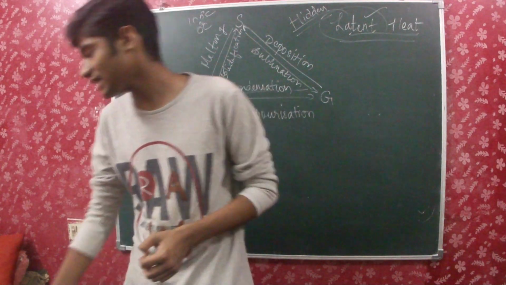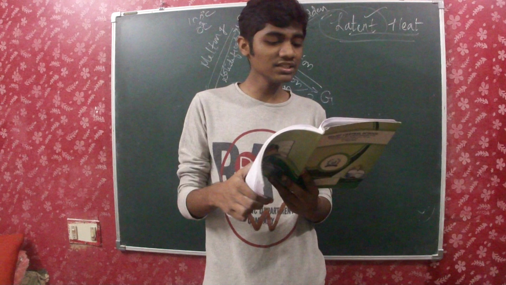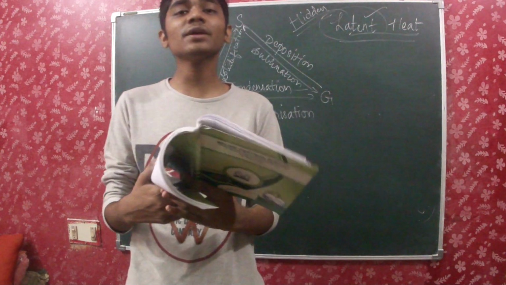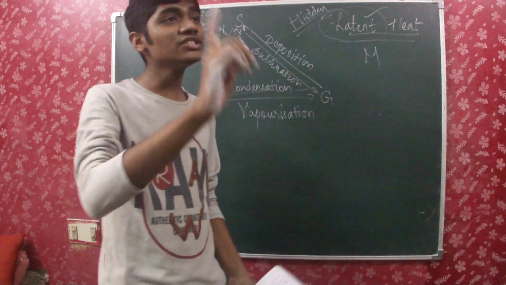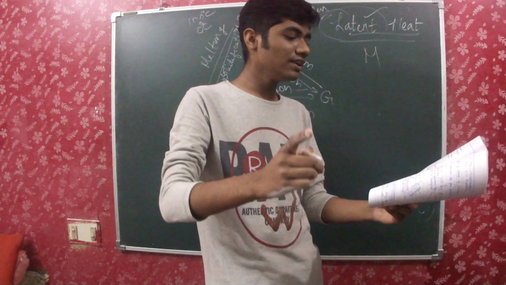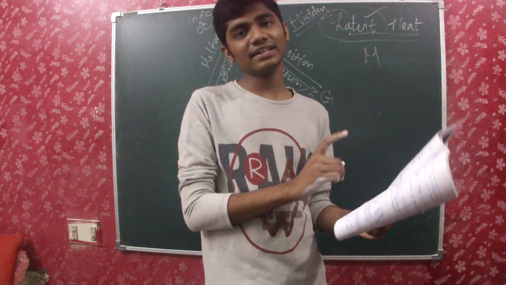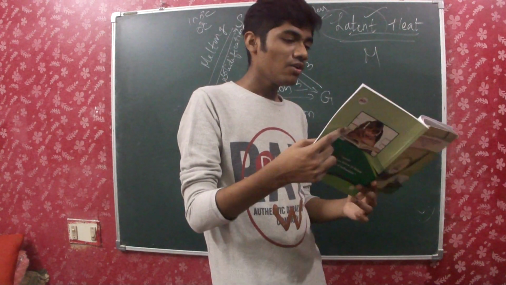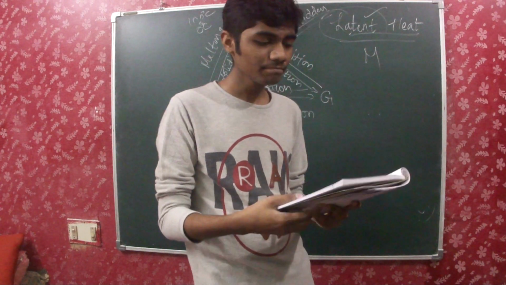So the definition we can tell it as the amount of heat which is required to change 1 kg of solid into liquid at atmospheric pressure at its melting point. So at its melting point, 1 kg of solid, if it gets converted into liquid at atmospheric pressure, the heat required for that process is known as latent heat. Okay, so melting point, boiling point must be known.